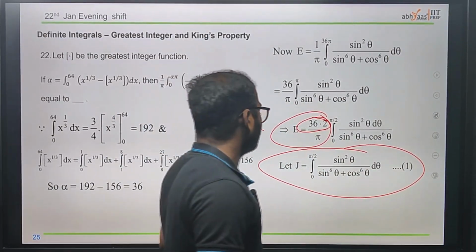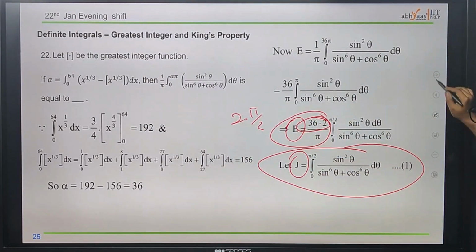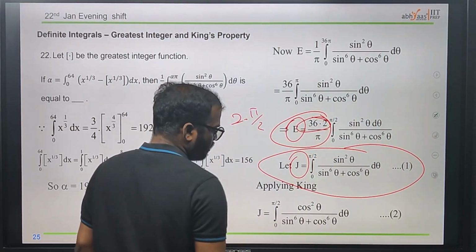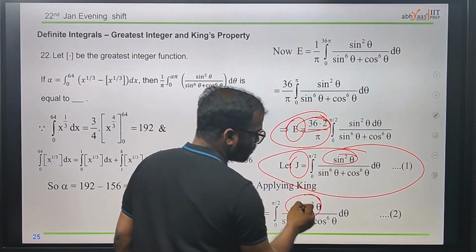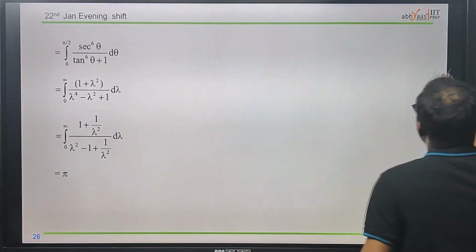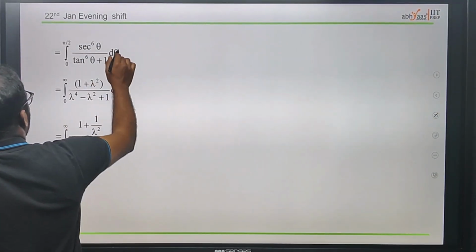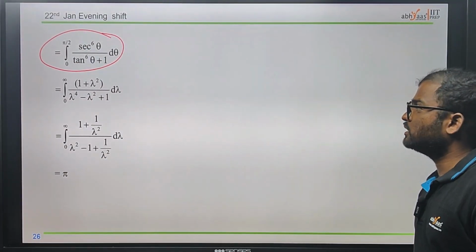Okay, now we just make it as j and we have like e. Now applying King's property, just using King's property, we can make it like a cos square theta. One more, this is sin square and this is cos square, equation 2. Now after adding those, 1 and 2, we will get secant square 6 theta divided by tan square 6 theta plus 1.